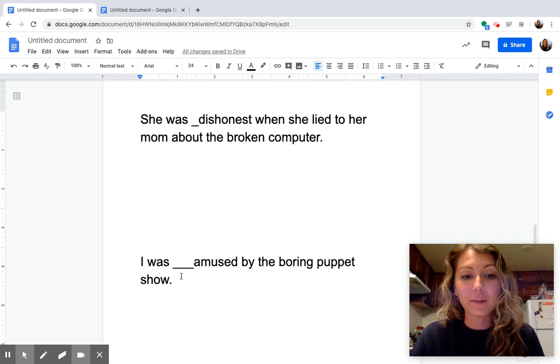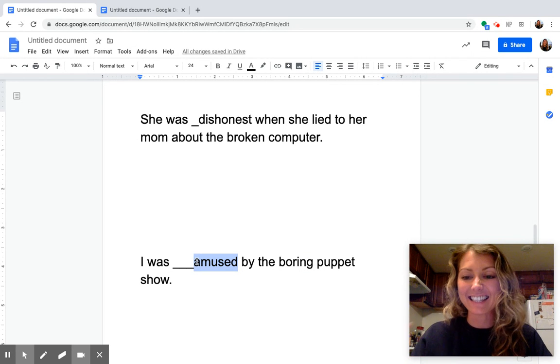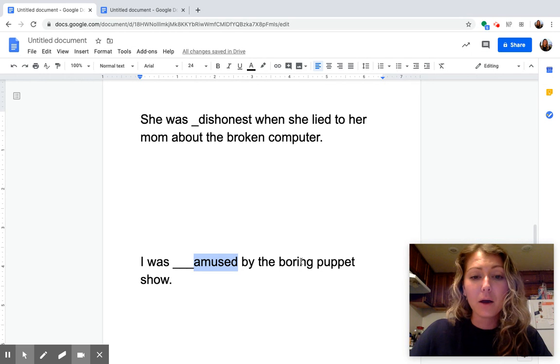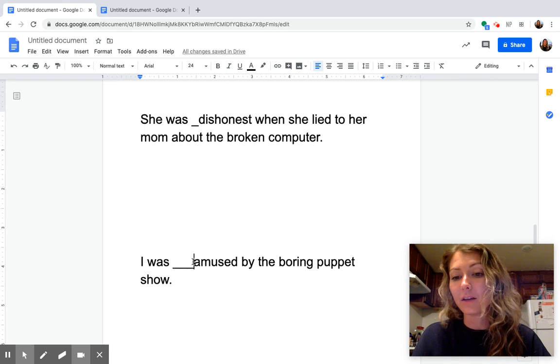I was blank amused by the boring puppet show. I see 2 opposite meaning words here in this sentence. What are those 2 opposite meaning words that you see? Yeah, I see amused and I see boring. Amused means I like something and it is exciting to me. It is entertaining. Boring, I don't like it. It's not entertaining. I'm bored. So that means our prefix, again, needs to be a prefix that tells the opposite meaning of the root word,